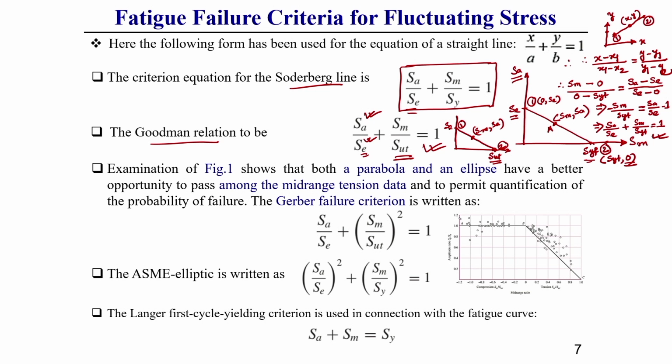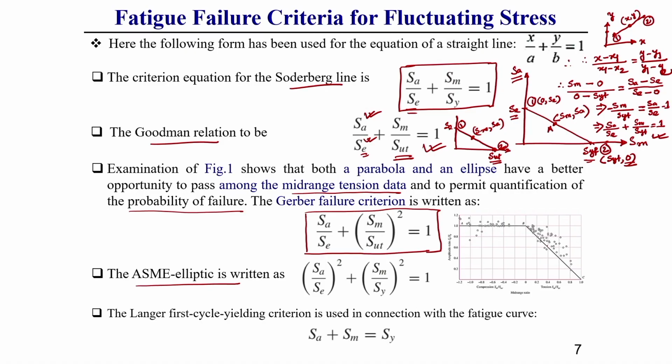Another equation shown here is called the Gerber equation, this you should keep in mind. This equation generally shows that both a parabola and an ellipse have a better opportunity to pass among mid-range tension data and to permit quantification of the probability of failure. So, that is why the Gerber failure criterion and the ASME elliptical line come into the picture. This you should keep in mind.